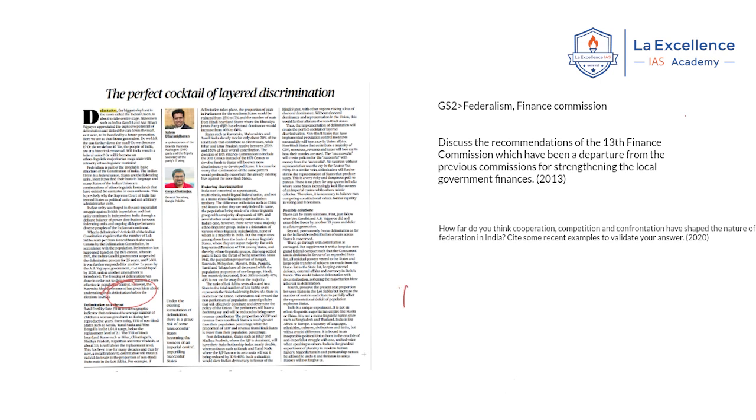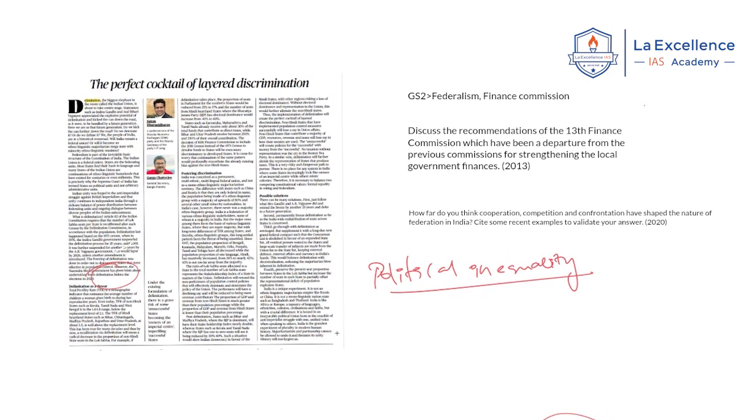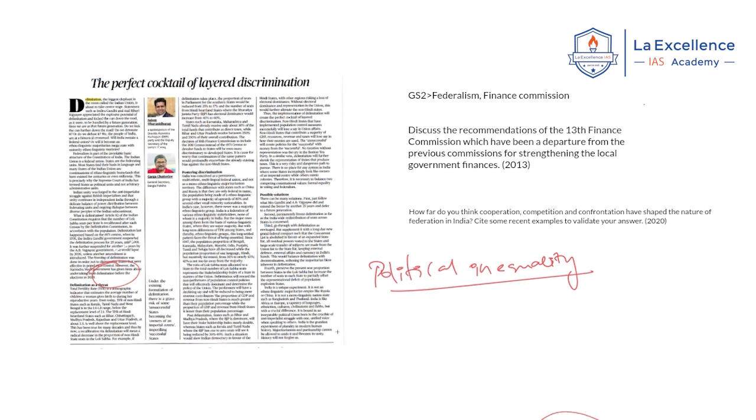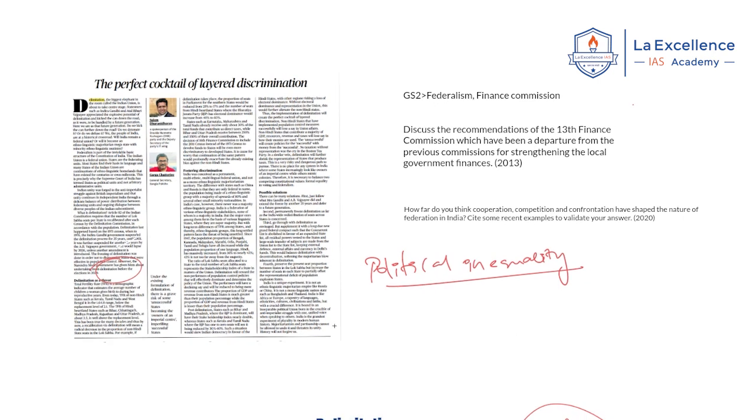Now he is saying that there can be a political tussle or political inequality between the south and northern India. Why? He is saying that because of this delimitation process, the political party which has a strong base in northern India may benefit better. Because if you see, certain states like UP, West Bengal, Bihar have more parliamentary Lok Sabha seats than the southern states like Kerala, Tamil Nadu, Andhra Pradesh.